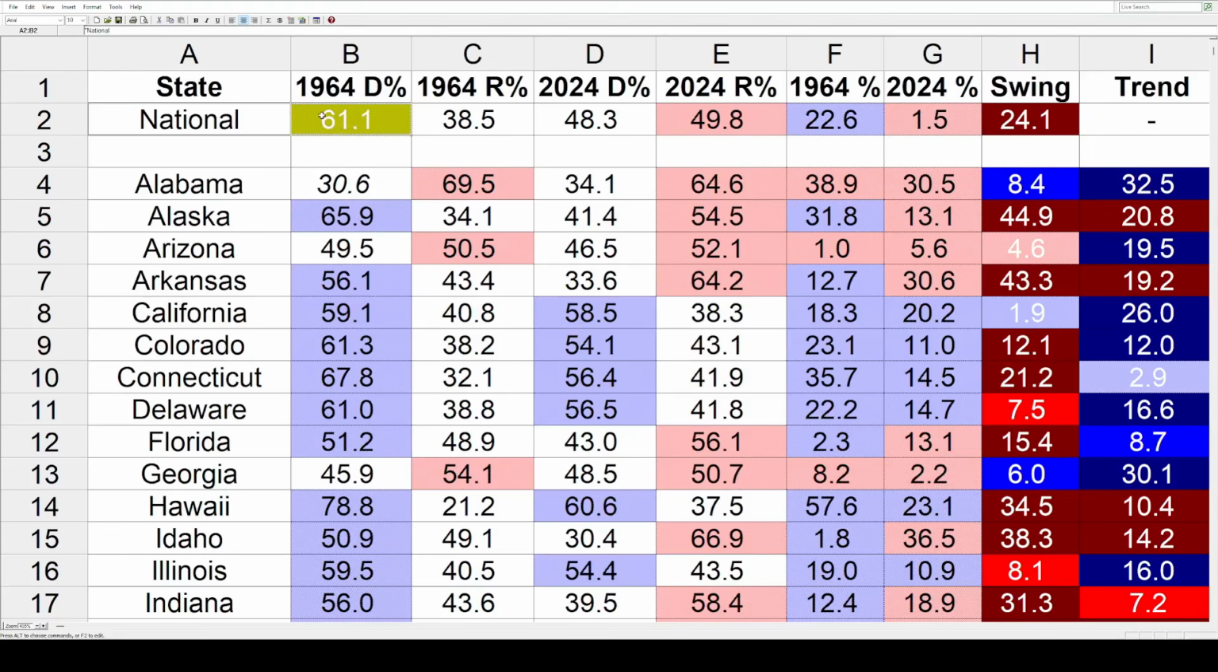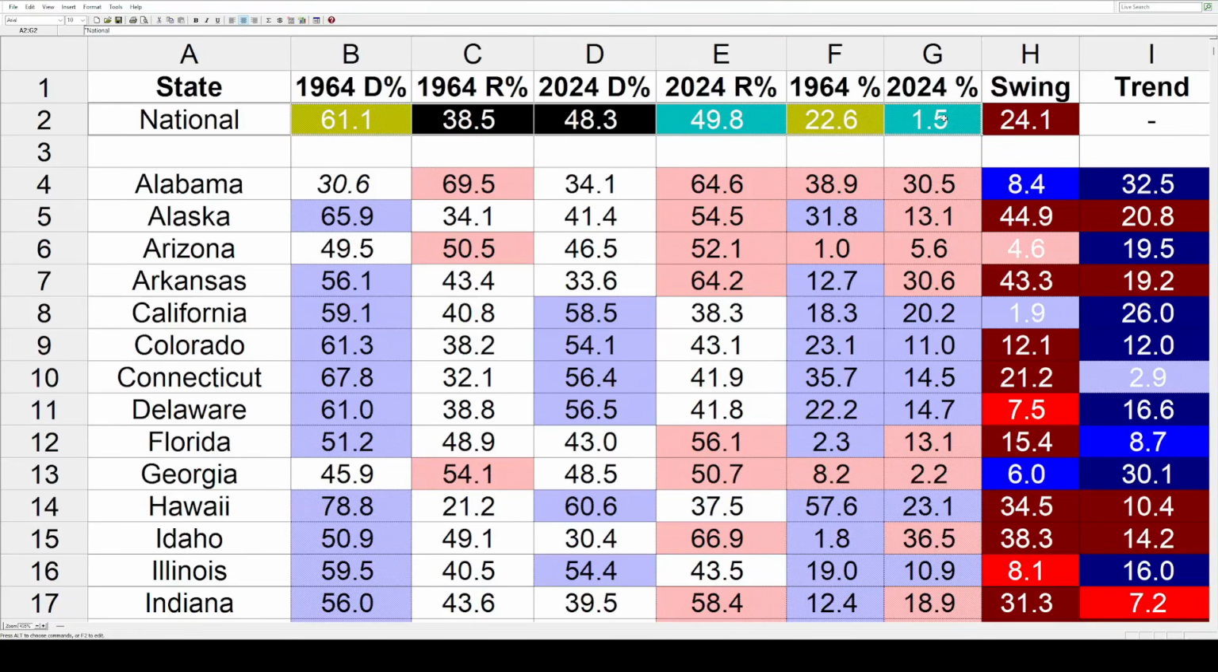So nationally in 64, again, we've got Johnson at 61.1, Goldwater 38.5. In 24, Harris got 48.3, Trump got 49.8. The margin for Johnson in 64 was 22.6. The margin for Trump in 24 was 1.5. The math there is pretty easy. That's 22.6% away from Johnson, another 1.5% toward Trump. You combine those numbers, that comes out to a total national popular vote swing of 24.1 toward Trump and the Republicans. So anything higher than that number is going to be a red trend. Anything less than that is a blue trend.